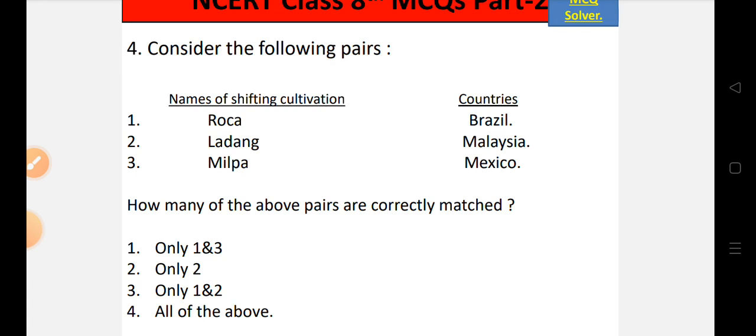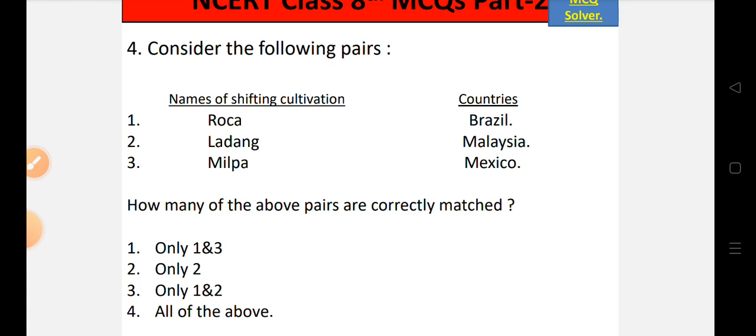So here it's mentioned the names of shifting cultivation and the countries in which these names are being used. Number 1 is Roca, Brazil. Number 2 is Ladang, Malaysia. Number 3 is Milpa, Mexico.